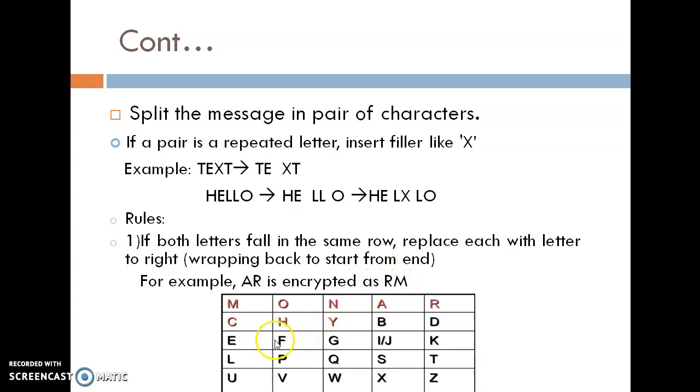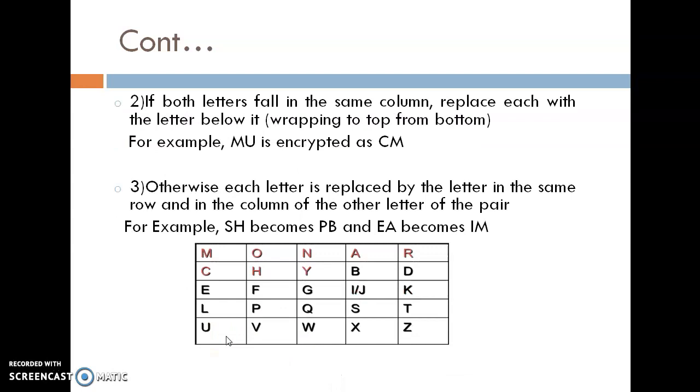For example, FK. Then F is replaced by G and K is replaced by E. Okay. Now if both characters fall into the same column, then replace each character with the one below it. For example, MU. Then M is replaced by C and U is replaced by M. So MU is replaced by CM.